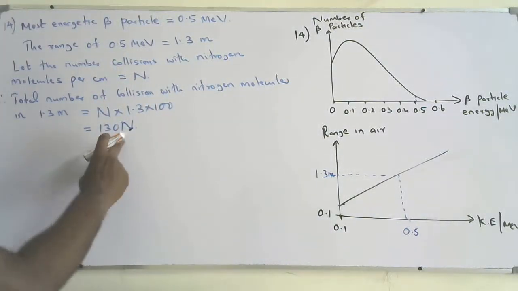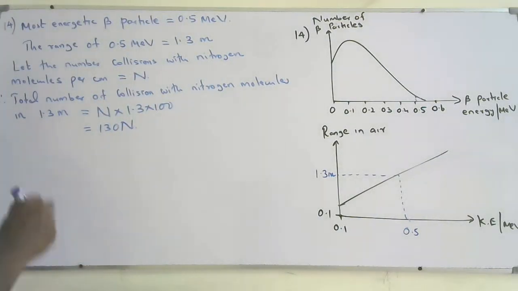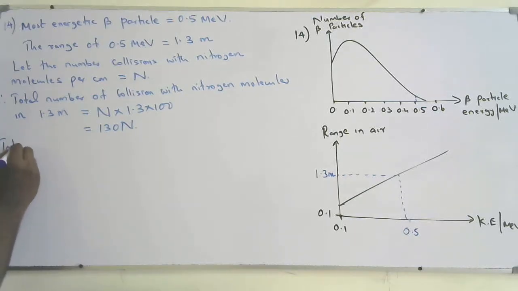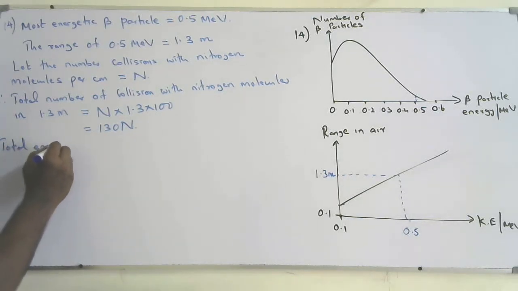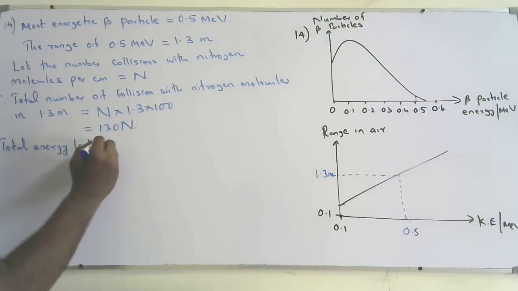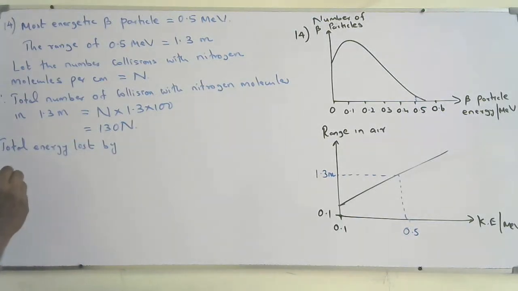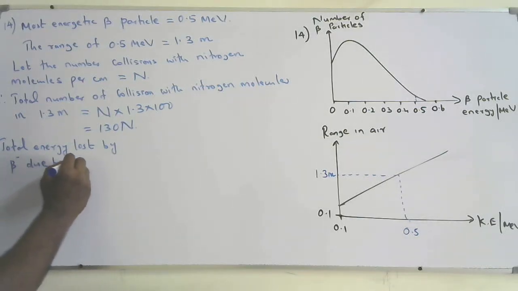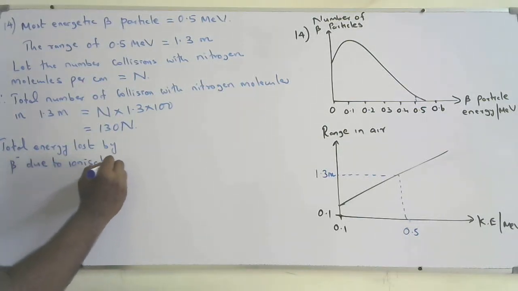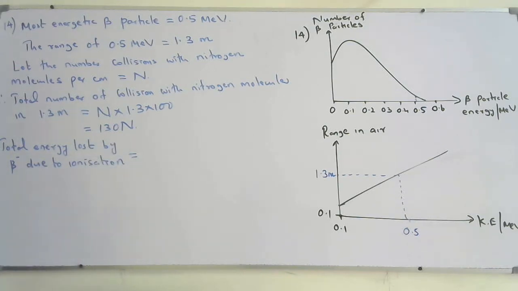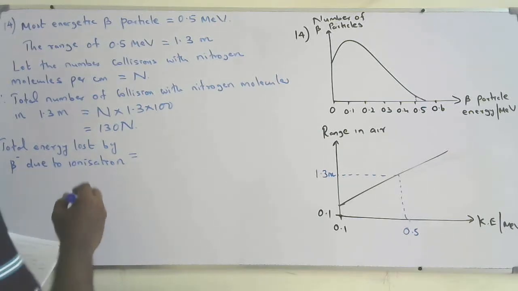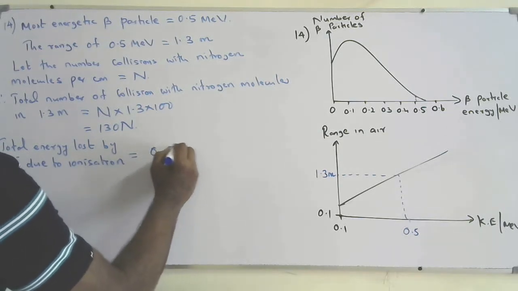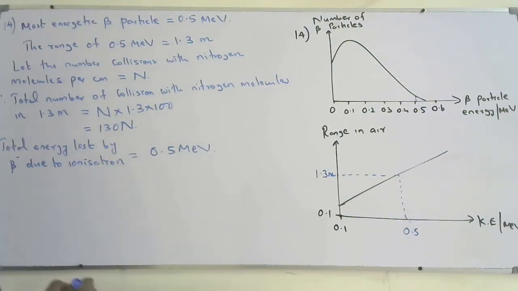We'll see the number of n. The total energy lost by beta minus due to ionization will be equal to 0.5 mega electron volt, because it lost all its energy.